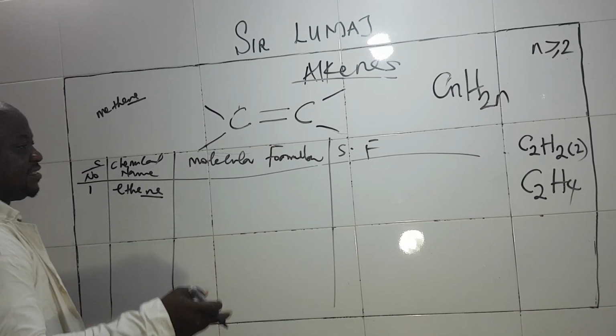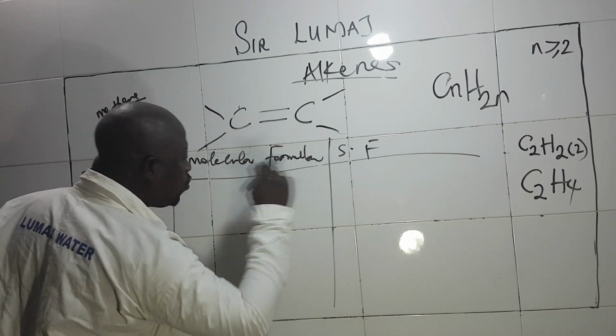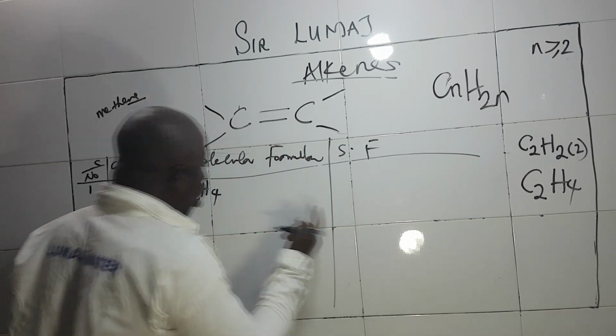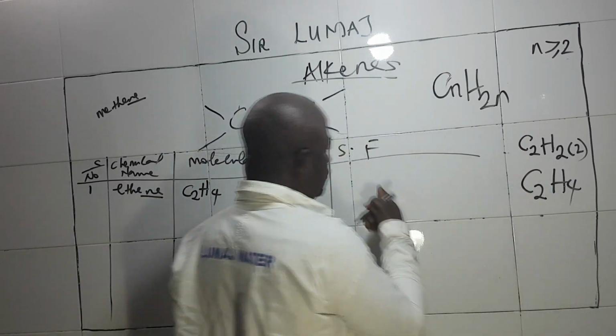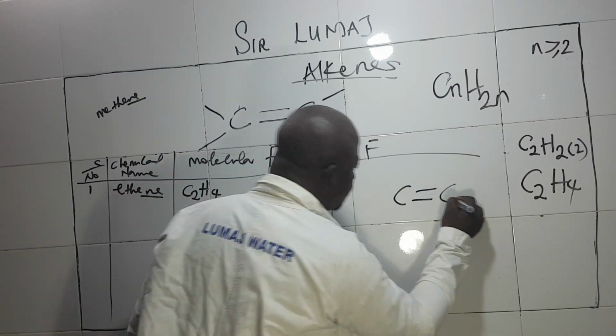And ethene is a gas. In some terms, we call it ethylene, so it's still the same thing. We have ethene, so the molecular formula is going to be C2H4. Or you could split this one down. Let's see from the structural formula: carbon to carbon double bond.